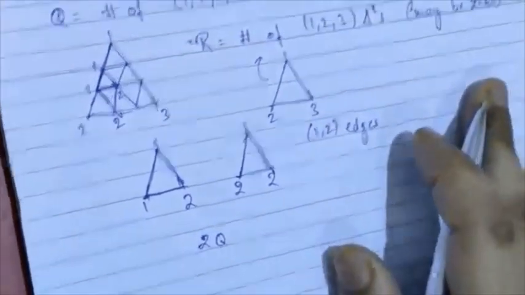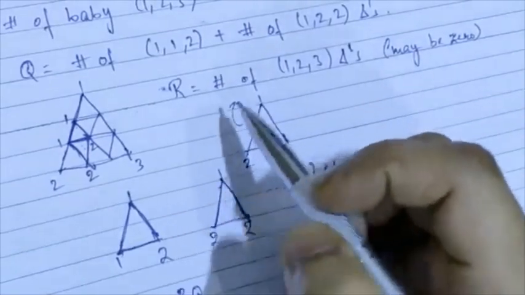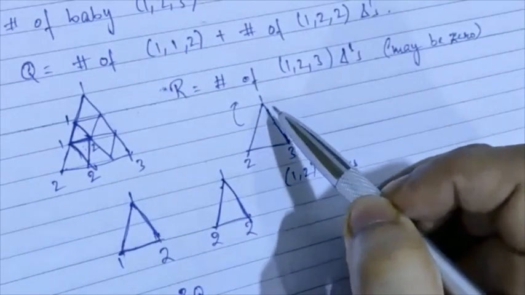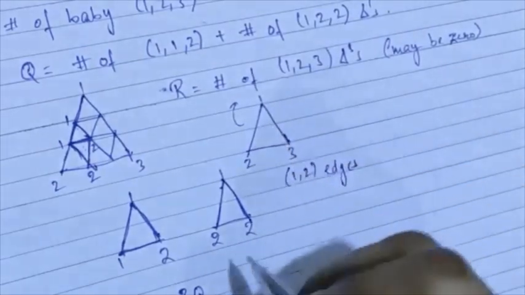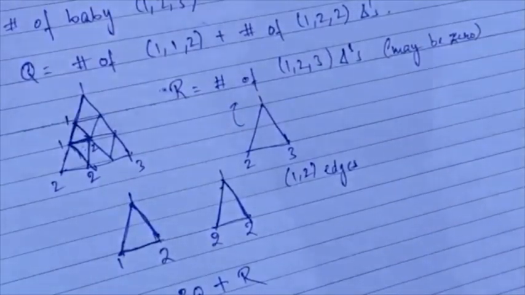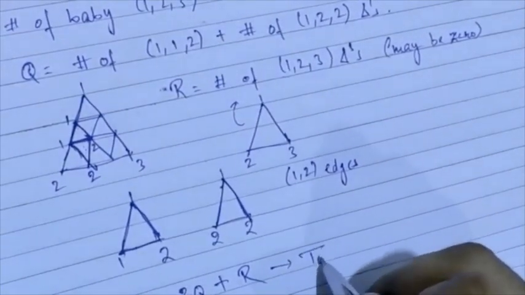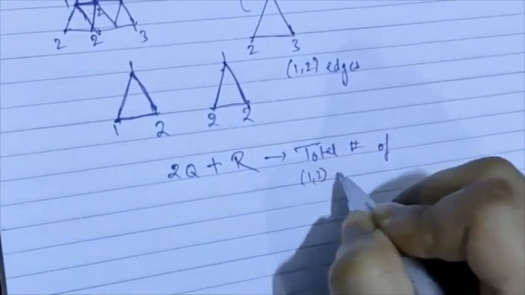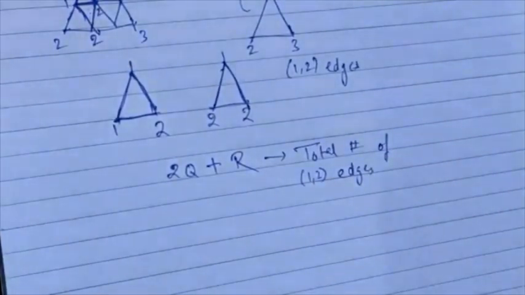And on the other hand, if I have a 1, 2, 3 triangle coming from R, then it precisely contributes a single edge. So I have twice Q plus R being the total number of 1, 2 edges. Now how have we counted the 1, 2 edges?